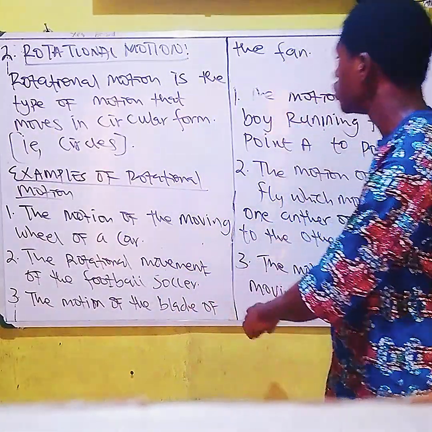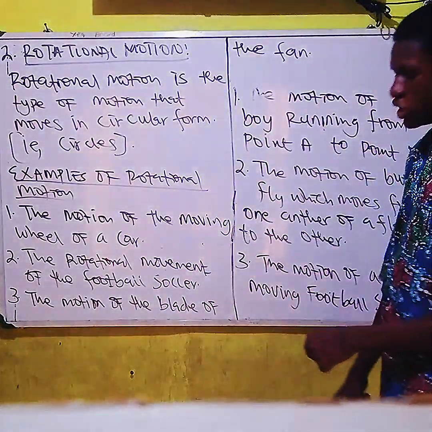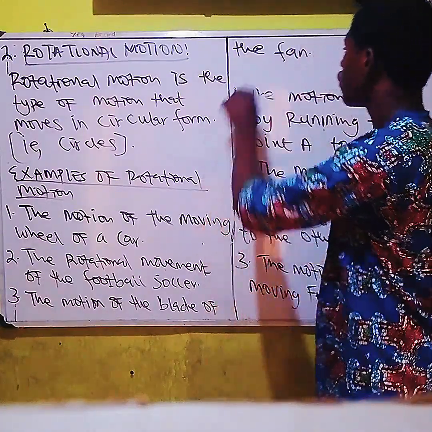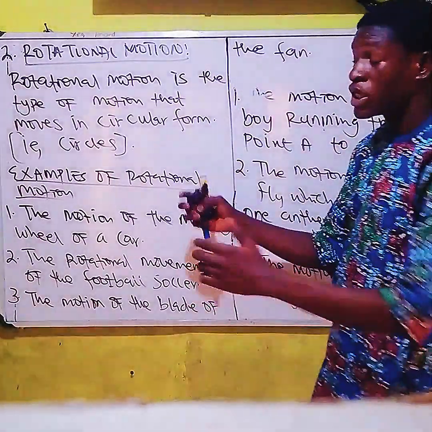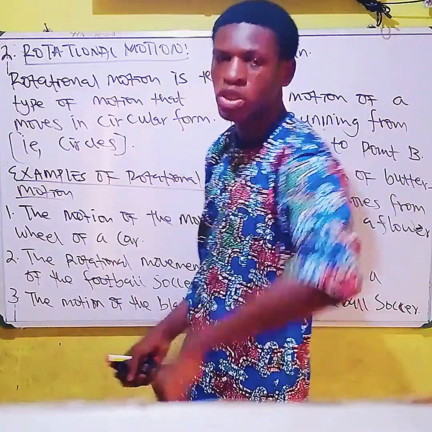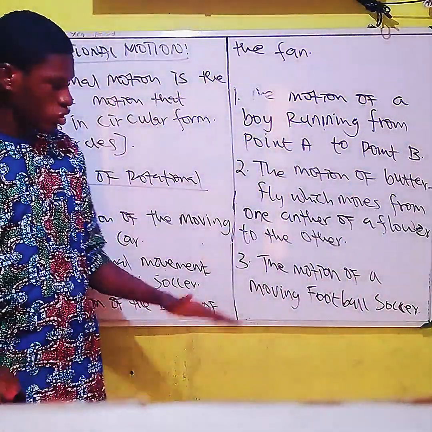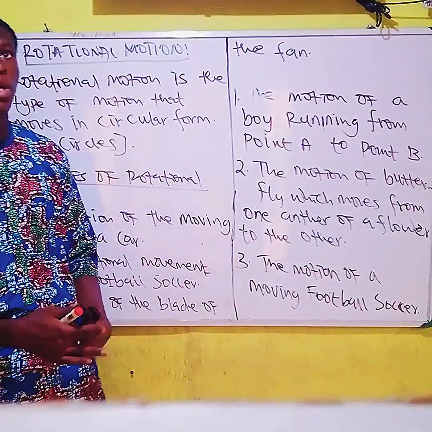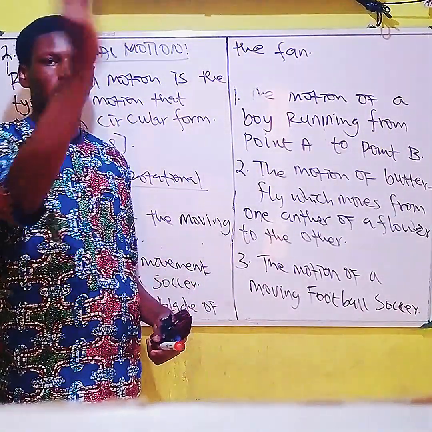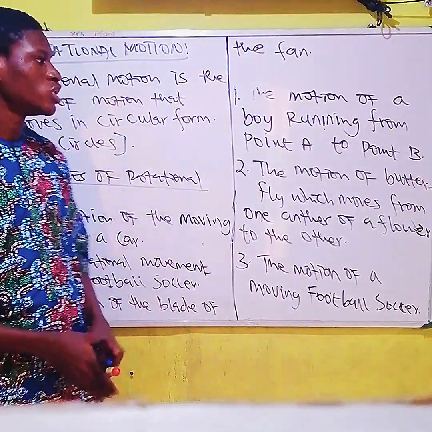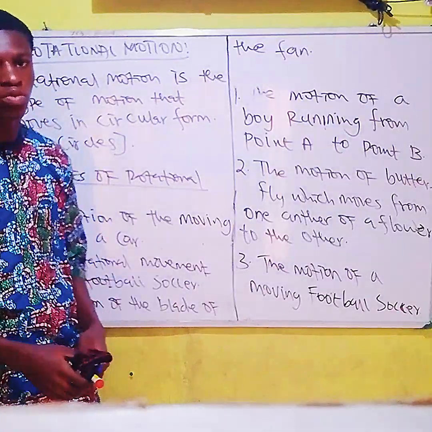Now, we also note the motion of the blade of the fan. That's an example of rotational motion. So it's not only this; we also have the blade of a fan. When you see the blade of a fan, it actually rotates. That's an example of rotational motion.